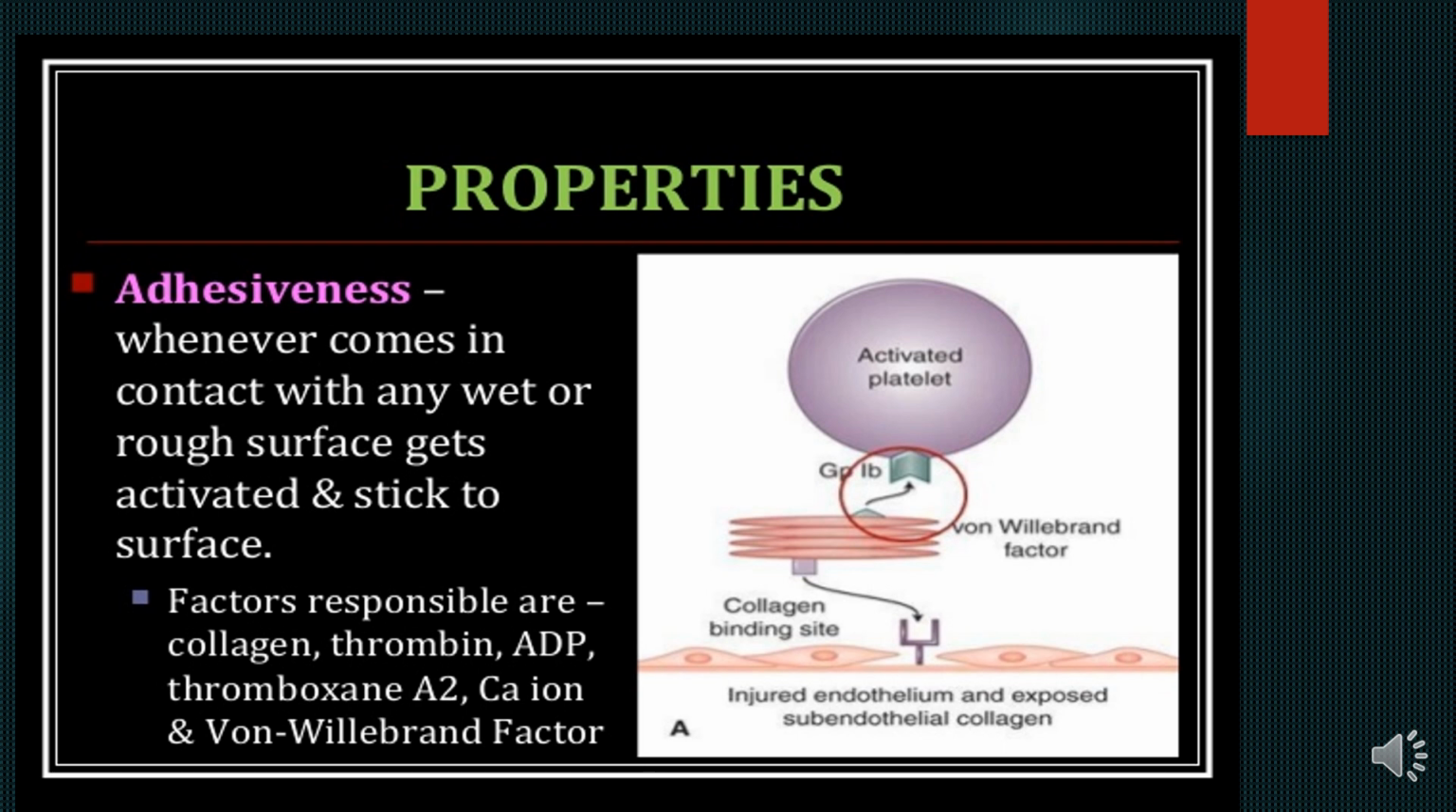So what is the importance of von Willebrand factor? You must know that it mediates the adherence of the platelets to the injured endothelium and exposed subendothelial collagen. Here you see the collagen binding sites, the activated platelets, and the GP1B receptors. The GP1B receptor is important, and the collagen binding site is important, and in between there is the von Willebrand factor which promotes this adhesiveness.